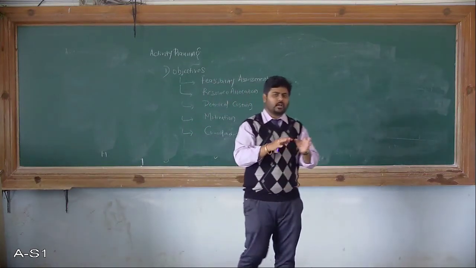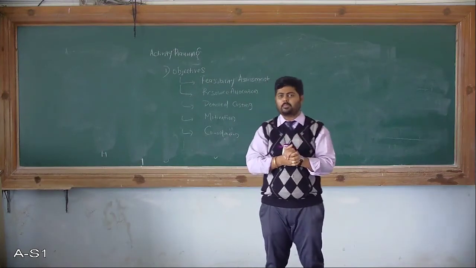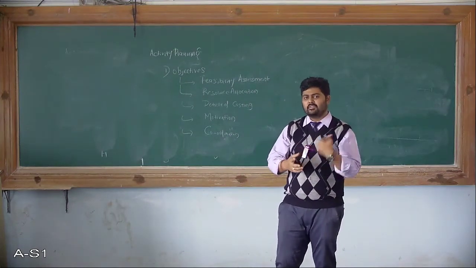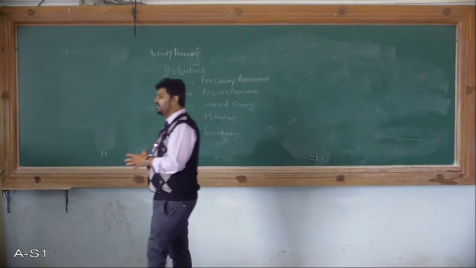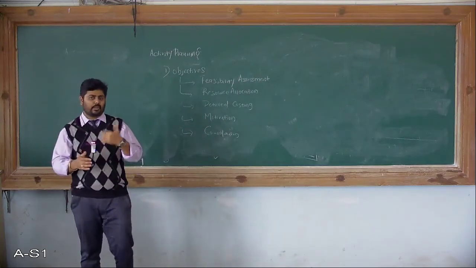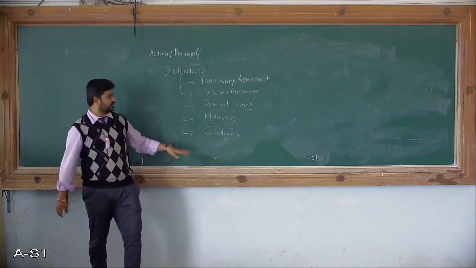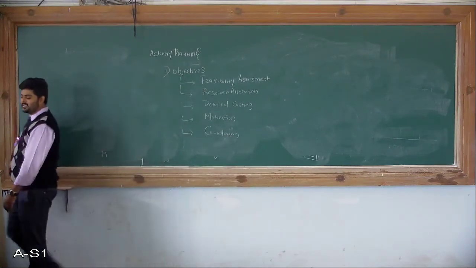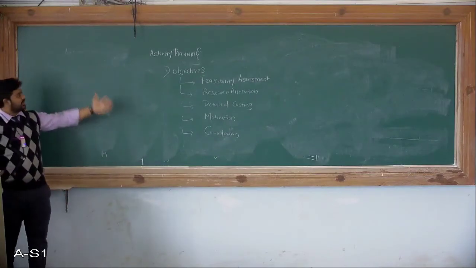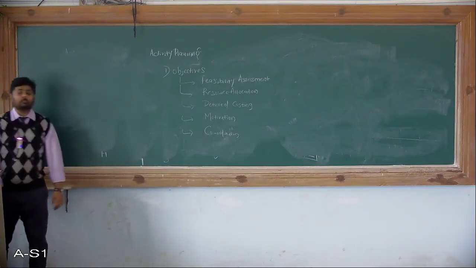Fine. So people from different departments are involved in one project with different aspects. They should coordinate with each other and maintain a healthy environment during your project duration and execution. So these are all the basic objectives of your activity planning.